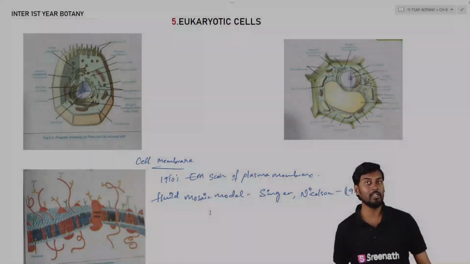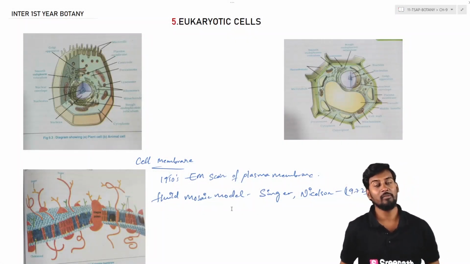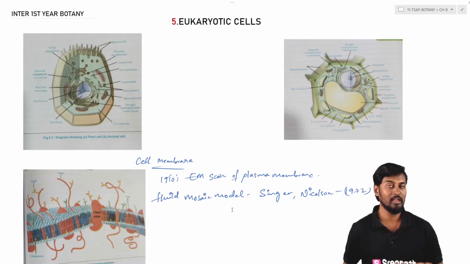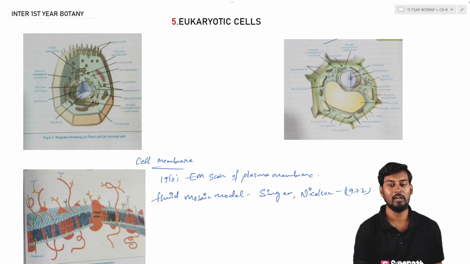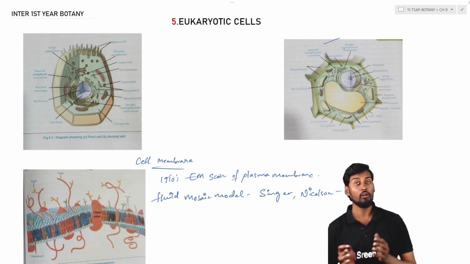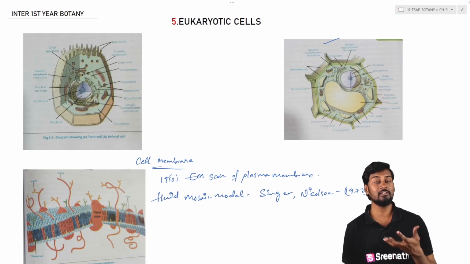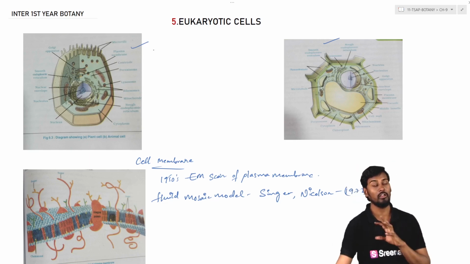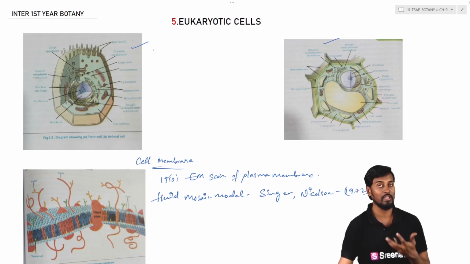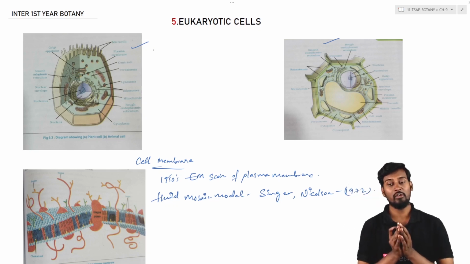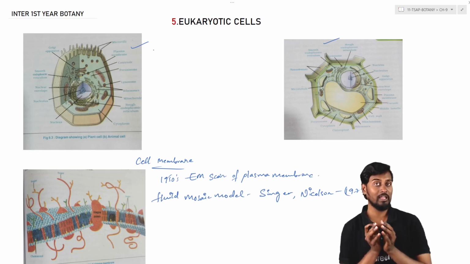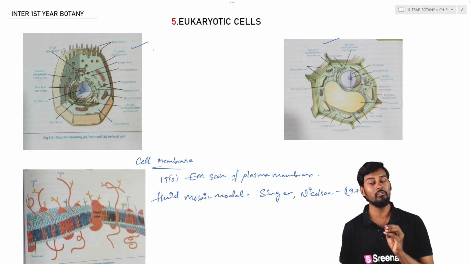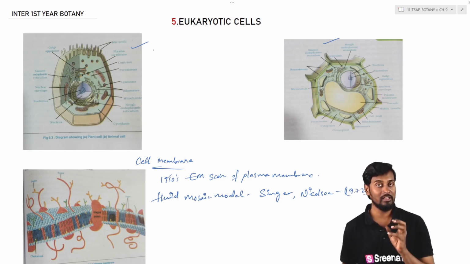So coming to the fifth topic, that is about eukaryotic cells. For example, we are taking the plant cells and the animal cells. If we talk about plant cells, they have a cell wall, chloroplast, and also we can see large vacuoles present within the cytoplasm. In the animal cell, generally centrioles are present, whereas plant cells generally don't possess any kind of centrioles. Plant cells and animal cells are taken as examples because these two cells contain the nuclear membrane which covers the genetic material, and also a few factors which generally match.